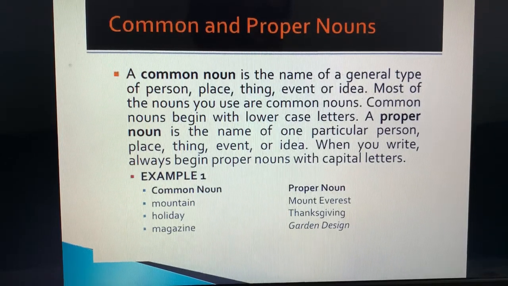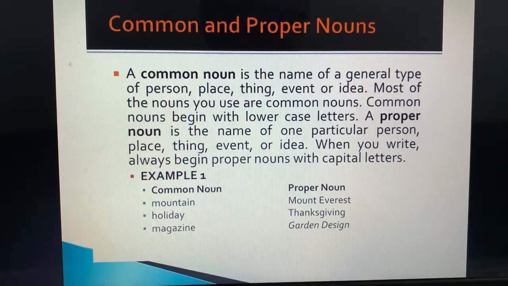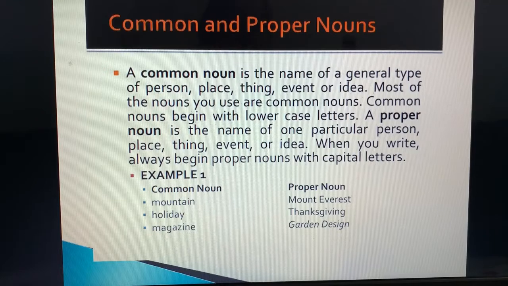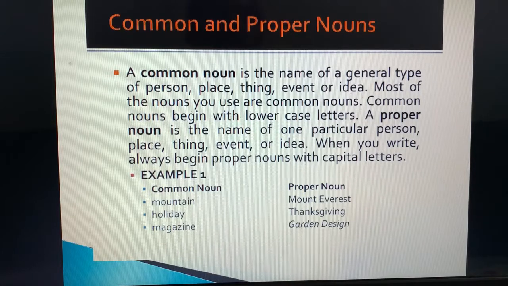Now common noun. Where you are sitting, just look around. Everything has a name. It can be cupboard, it can be bed, lamp, painting, pictures, television, sofa, laptop. Everything has a name. हर किसी का कोई ना कोई नाम होता है ना? So the name which is given to any person, place, animal or thing, and that is common, and it starts with a small letter, not with a capital letter. That is basically known as common noun. उसको हम बोलते हैं common noun.